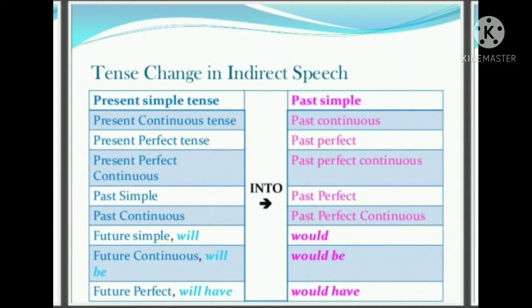And for the past perfect and past perfect continuous tenses, there is no change of tense. They will remain in the same tense. Future simple, for example, will be changed to would. Shall also will be changed to would only. Will and shall will be changed to would.